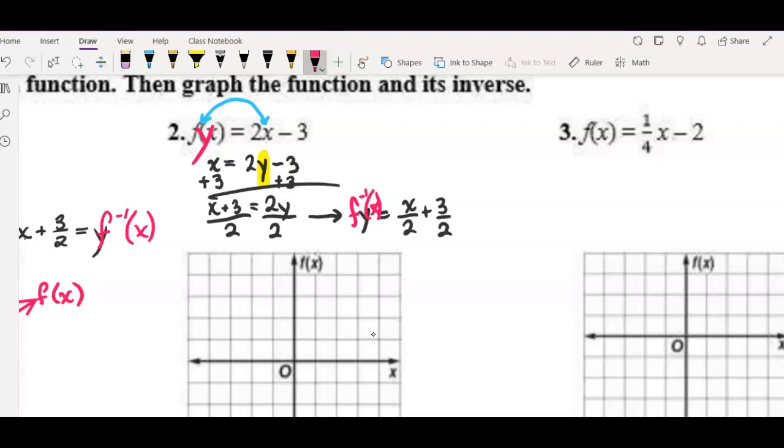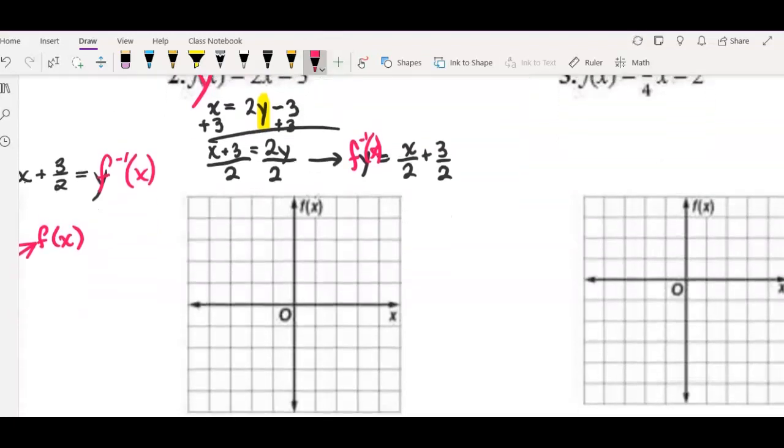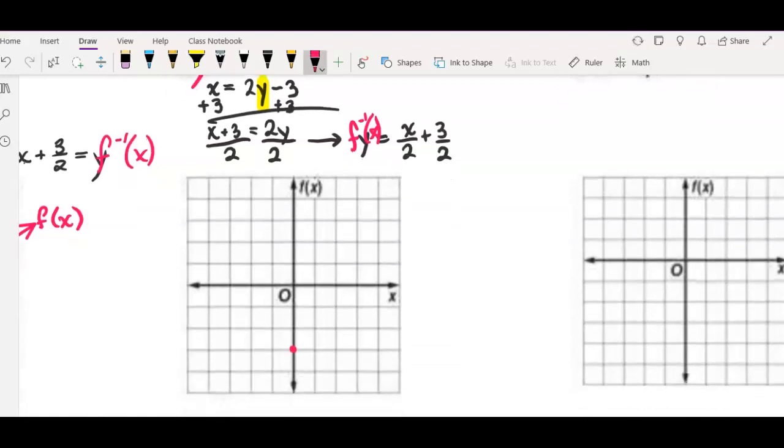So if I want to graph these, the first one says begin at -3, and my slope is 2. So I'm looking to put a line on my graph right through these points.